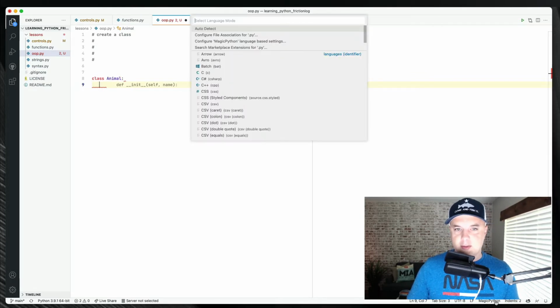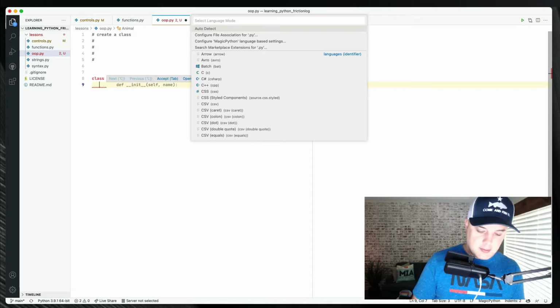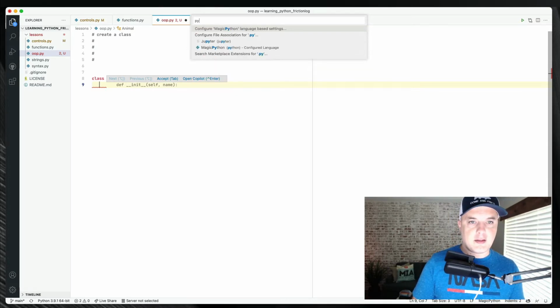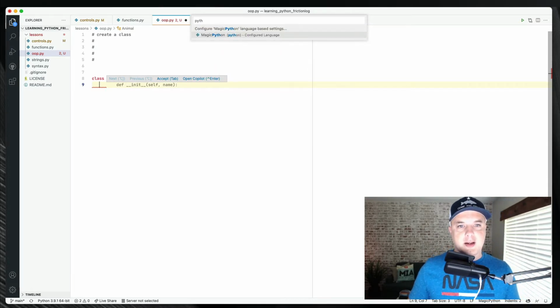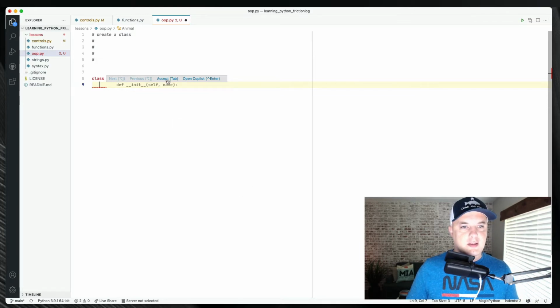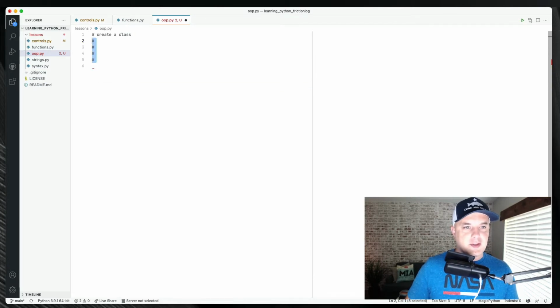Maybe it's this language mode or something. Let's do Python. Magic Python. I don't know what that means. See, and I can't even accept the answer. Oh, it's because it's indented. Accept tab. See? Wow, what a disaster. Well, everything was smooth up until this point.